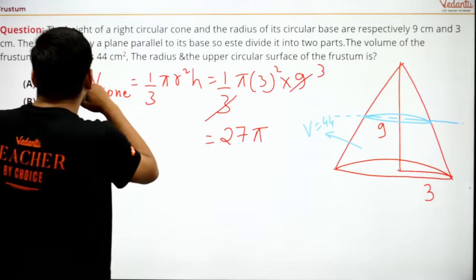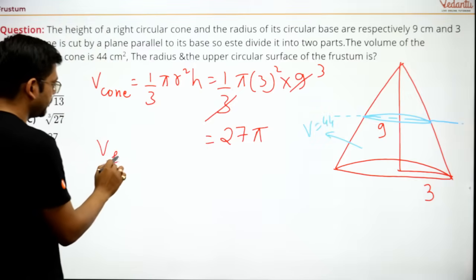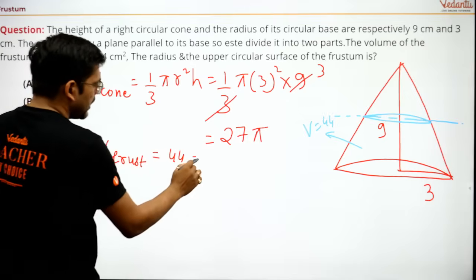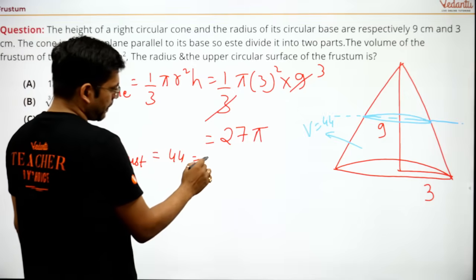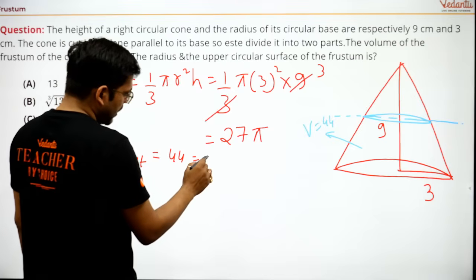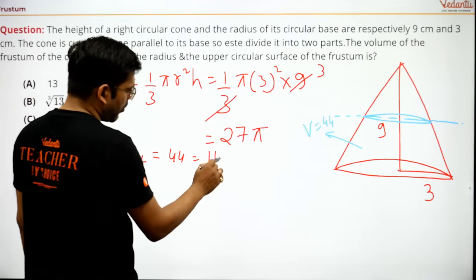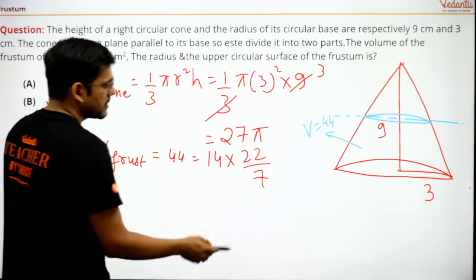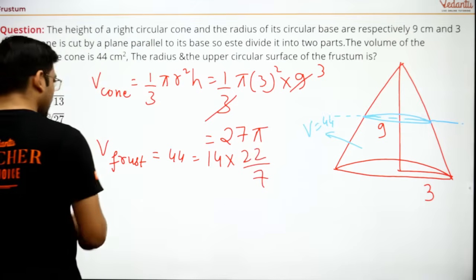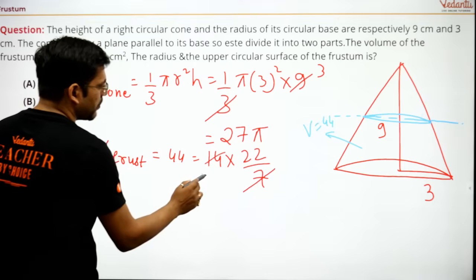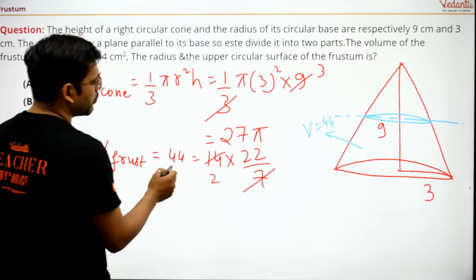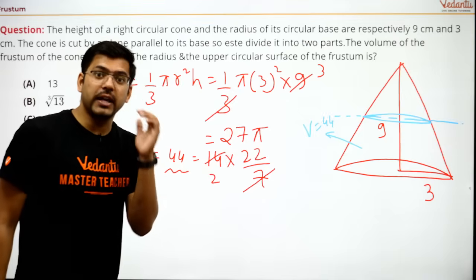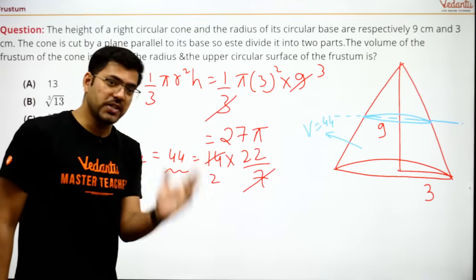Now see, it is saying volume of frustum. See, volume of frustum is 44. Can you write it like this? Like what? Like this, 14 into 22 by 7. See, why I am writing this? Because 7 will cut this 14 two times, and 2 into 22 will be 44. Are you all able to understand it? I am just telling you how to make this calculation easy.